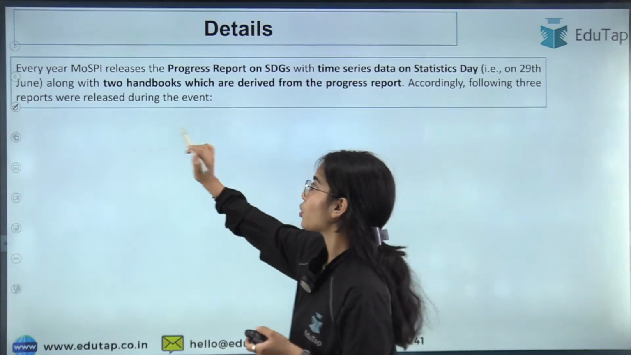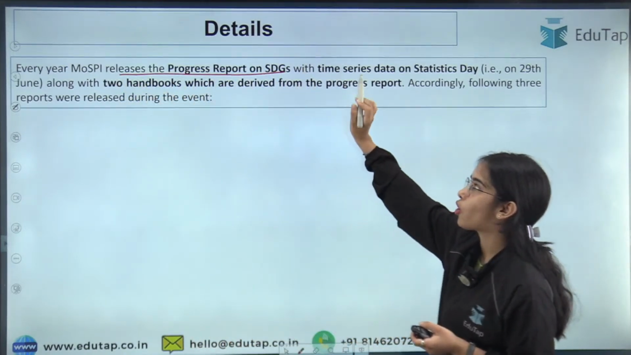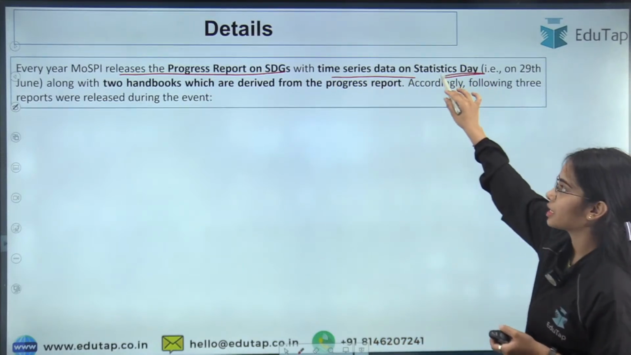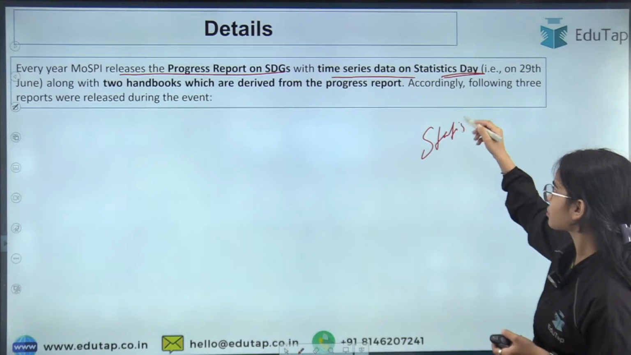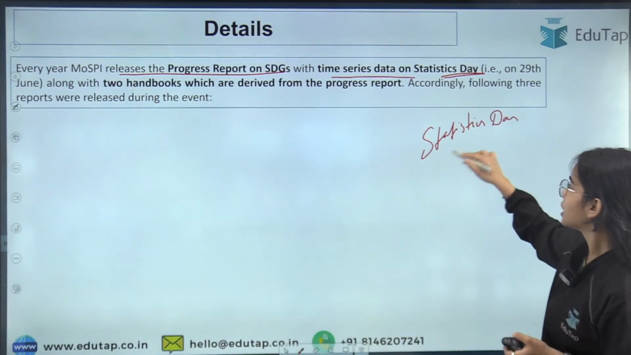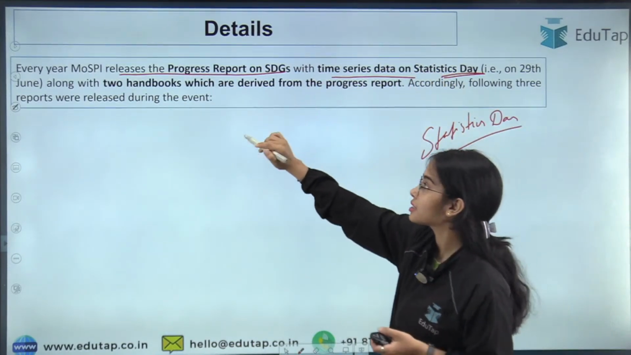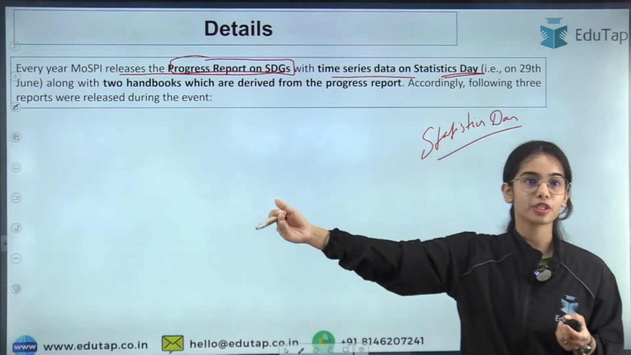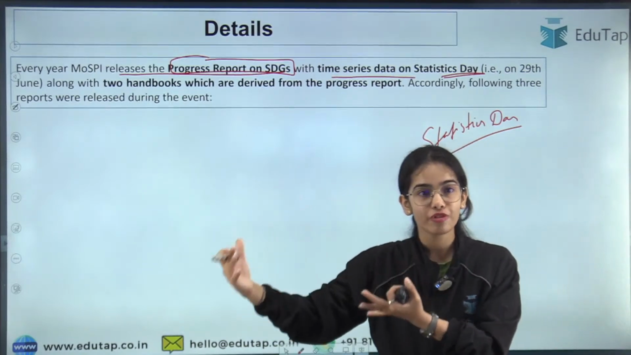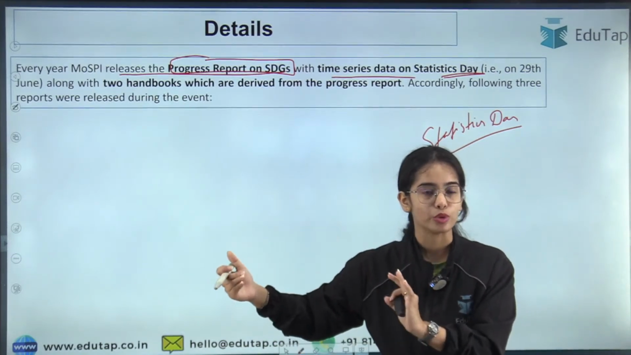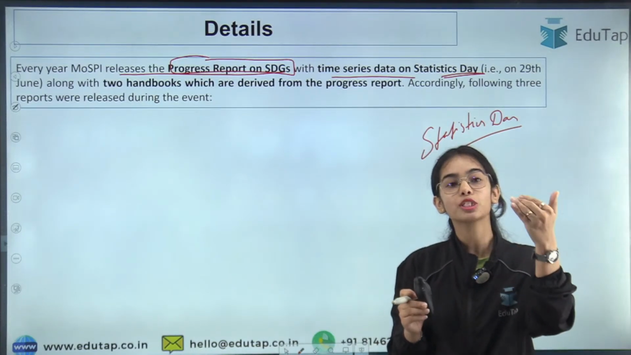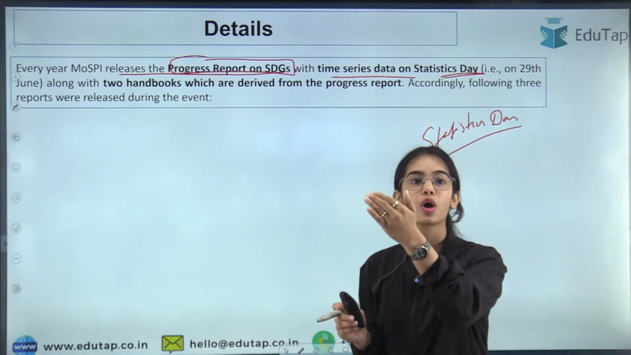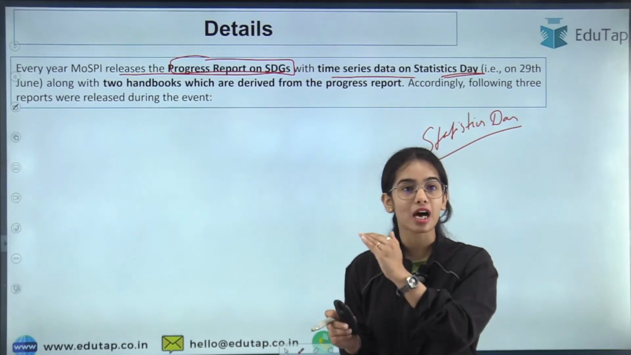So every year the MOSP releases the progress report on the Sustainable Development Goals with the time series data on Statistics Day. There are 17 Sustainable Development Goals. So how much achievement we have made in the Sustainable Development Goals. If we are talking about no poverty, how much poverty we have reduced. If we are talking about zero hunger, how much hunger or starvation we have reduced.